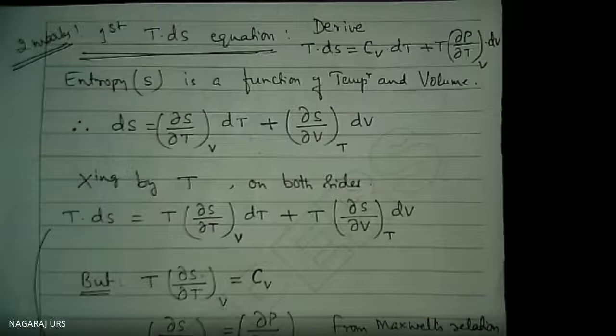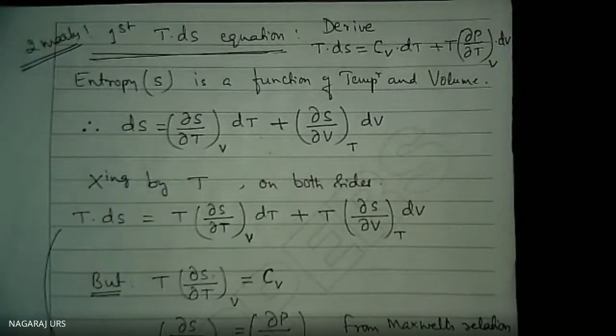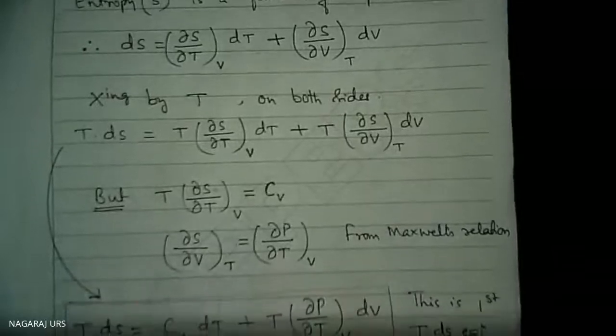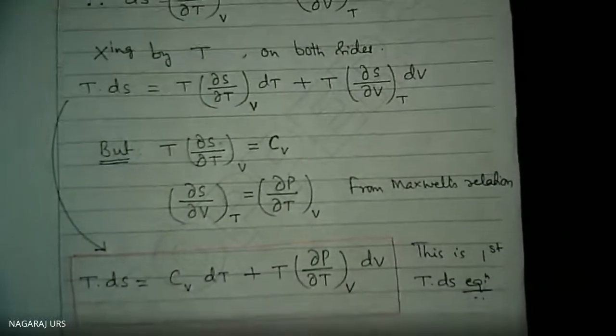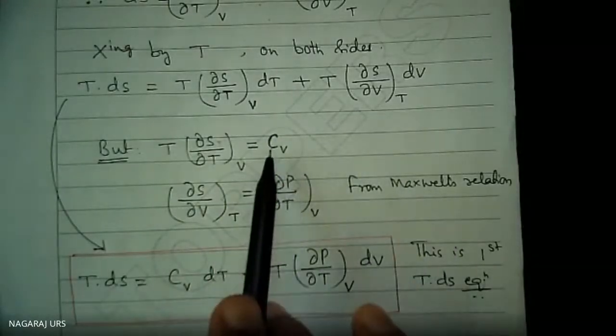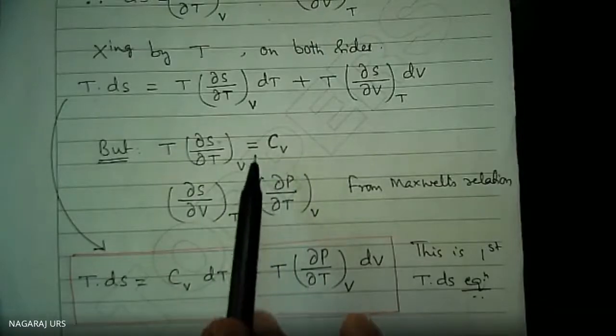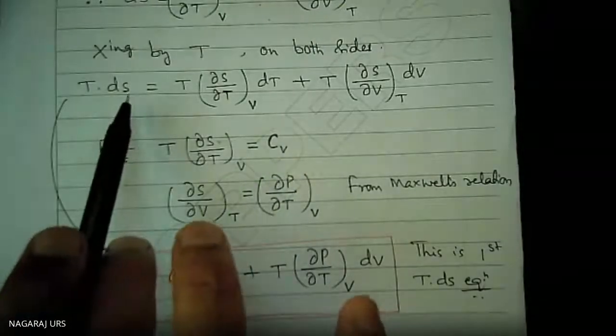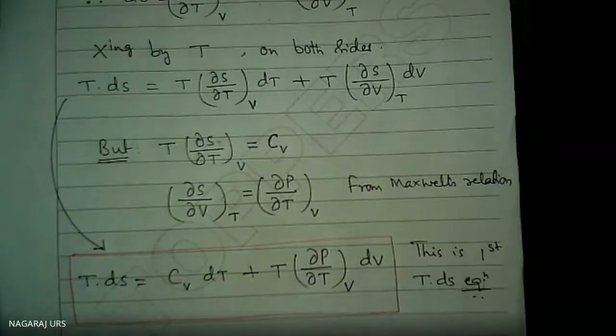I started with the entropy definition. Entropy is a function of temperature and volume. I took the partial derivatives, multiplied both sides by temperature, then used the Maxwell's relation and the specific heat at constant volume relation. I went back to TdS, substituted, and we got the answer. This is the first TdS equation, which carries 2 marks. A very important concept for about 2 marks.